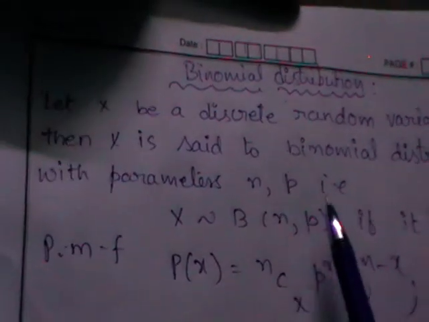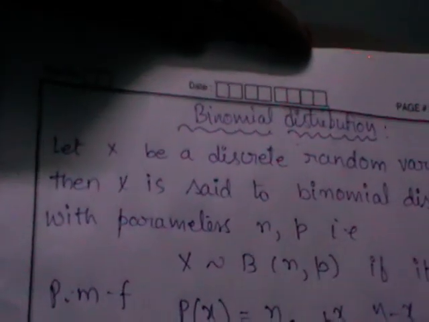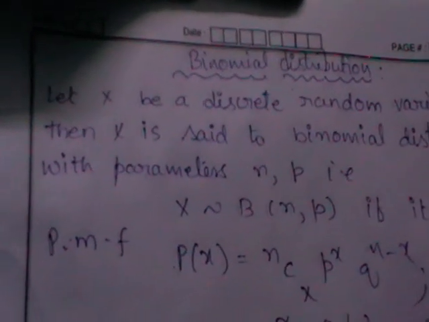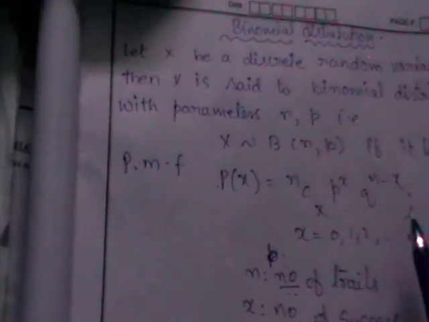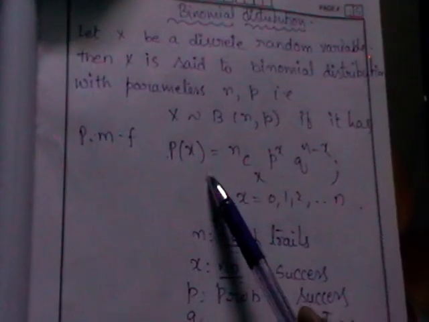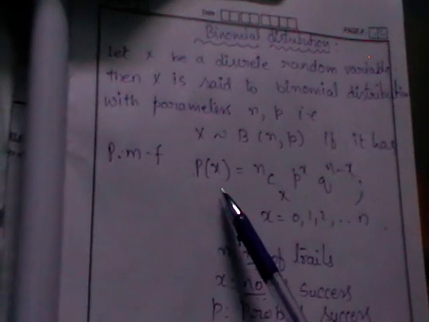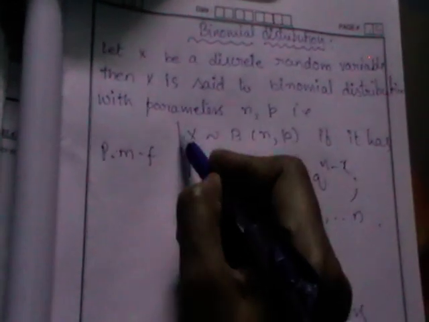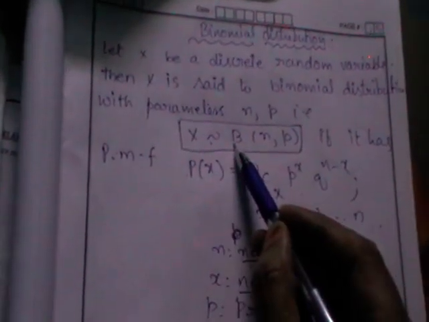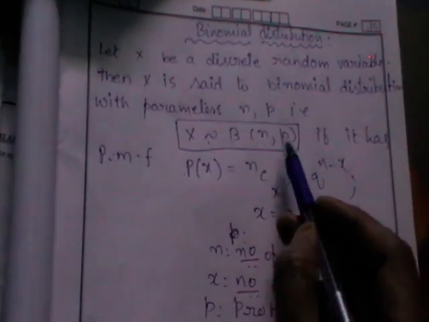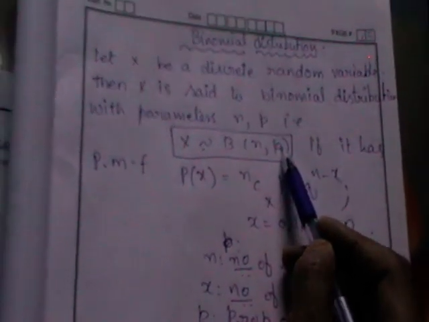To say that it follows a binomial distribution, it should have a PMF of the form nCx p^x q^(n-x). Whenever you consider a discrete random variable X, it is called a binomial variate if it has a PMF of the form nCx p^x q^(n-x). Here X is the random variable. So we indicate that notationally as X follows binomial, with the parameters specified within the parenthesis.